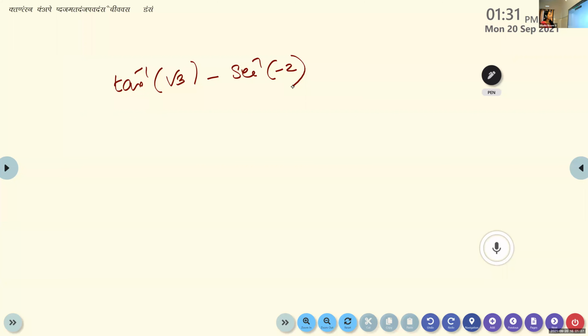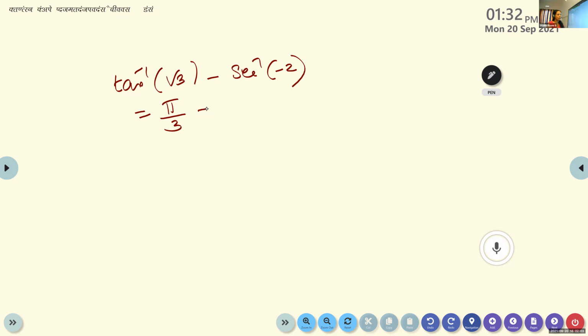Sri Hari, tan inverse of root 3 is? Pi by 3. Yes, very good. We know that tan 60, isn't it? Minus sec inverse of minus 2.